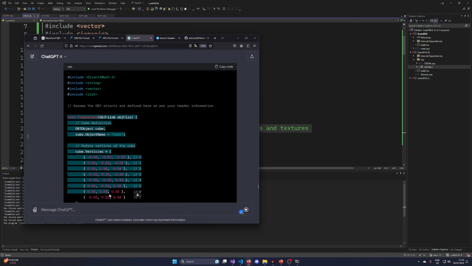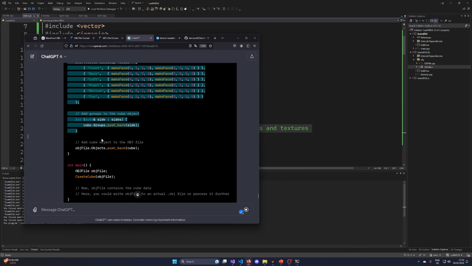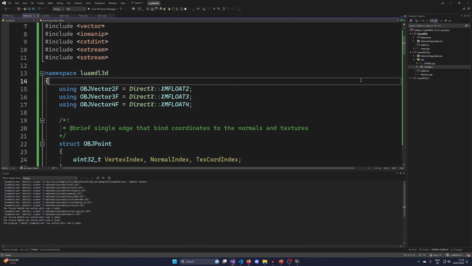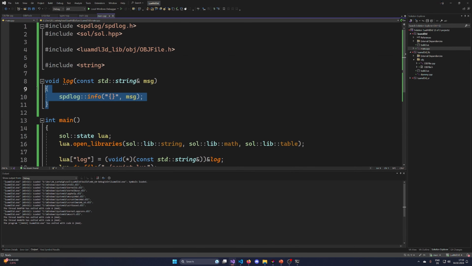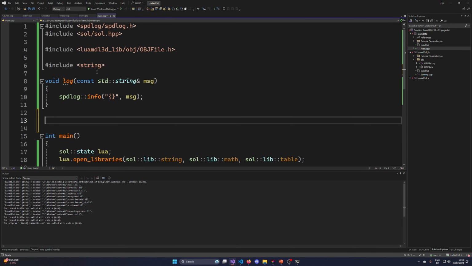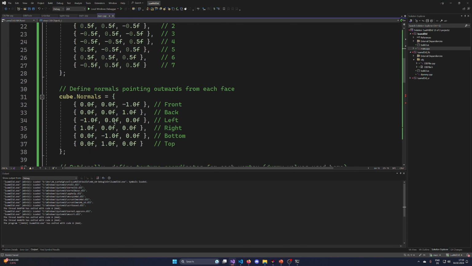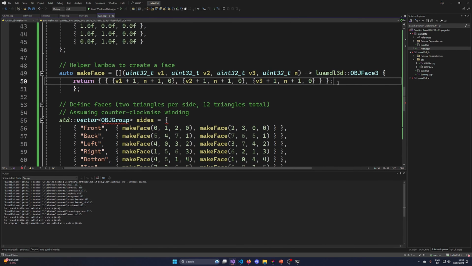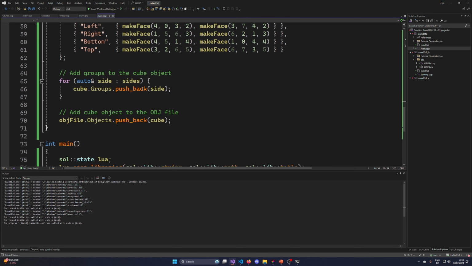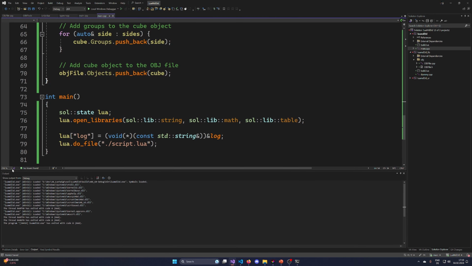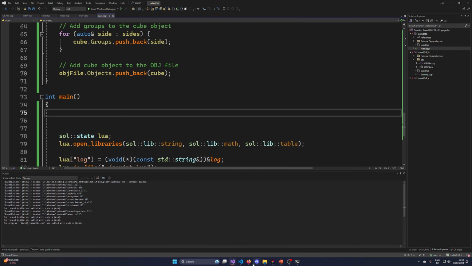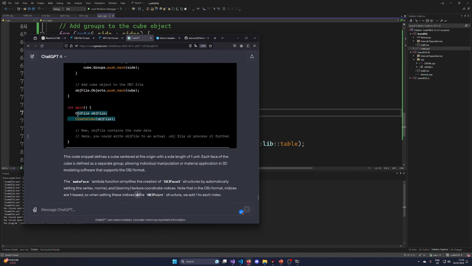I'm just lazy. Let's copy and paste this into our project and see if this ChatGPT experiment goes well. Yeah, let's keep the Lua stuff in for now. Let's paste this in here. This will not work because of Lua namespace stuff, but this is not too big of a deal. We can add the namespaces in there. This already looks quite promising. I don't see any compile time issues yet. So let's try it and see if we are getting a proper file.